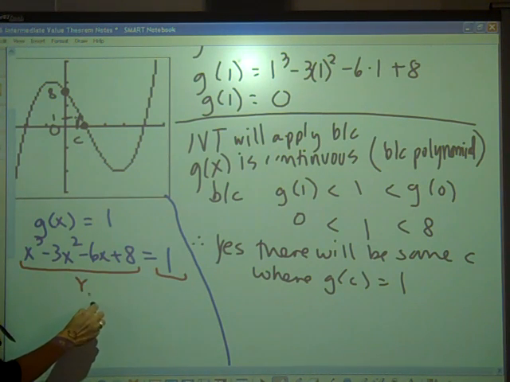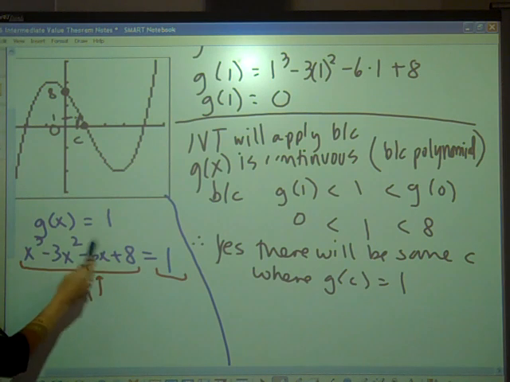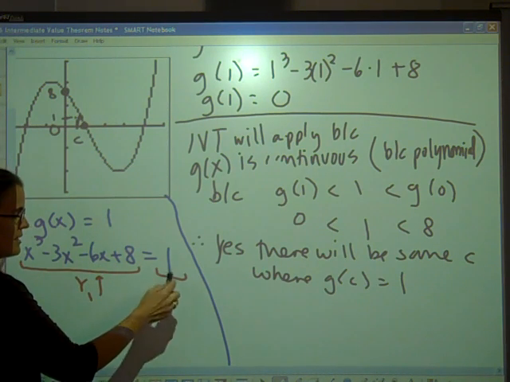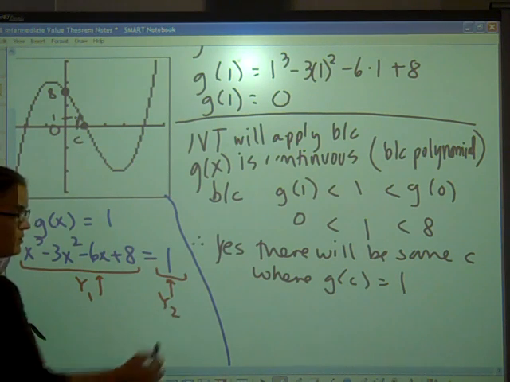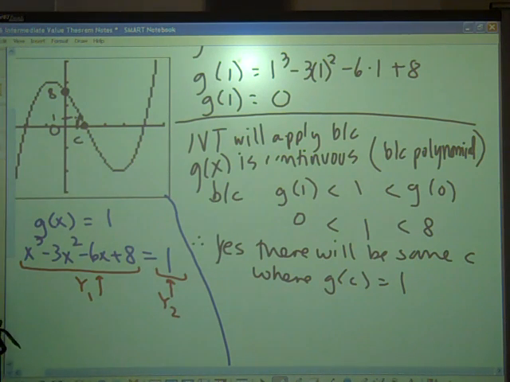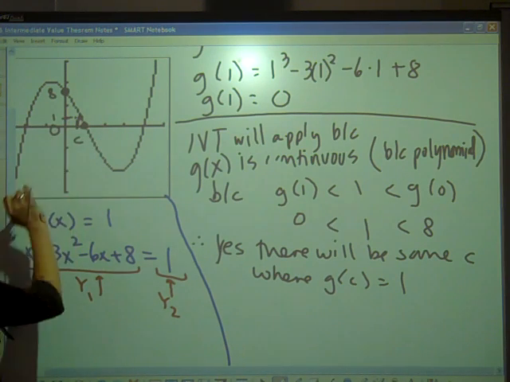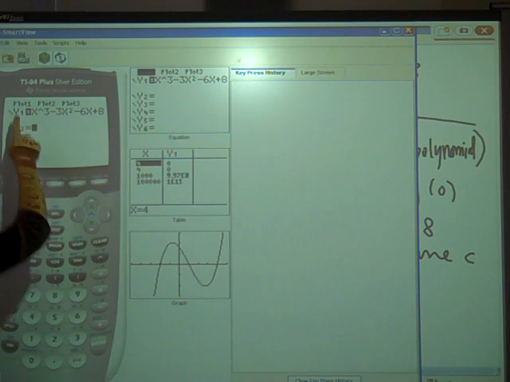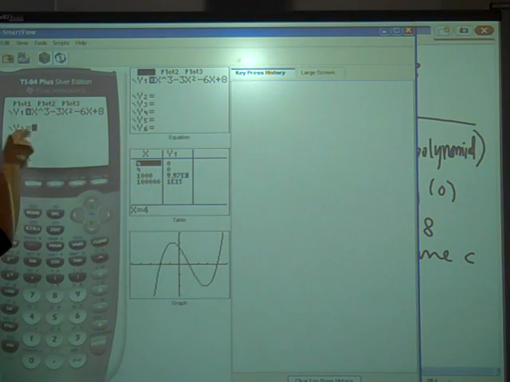If the original equation, this whole left side, is typed into y1, and you type whatever you want it set equal to in y2, then you can just look at the points of intersection and find out exactly where they're crossing. So let's look at the graphing calculator. I already have my y1 typed in. For my y2, I'm going to type in that constant of 1.